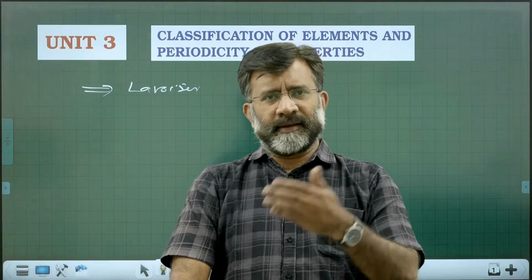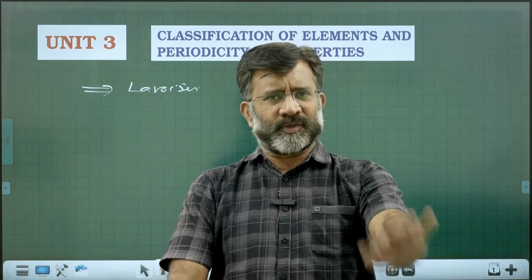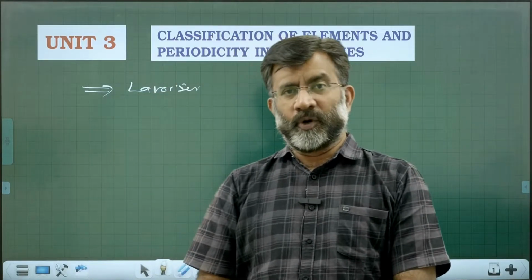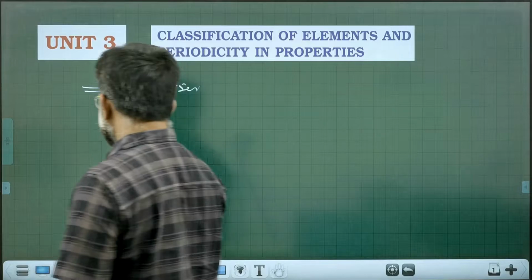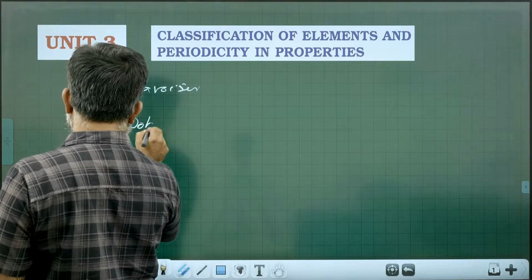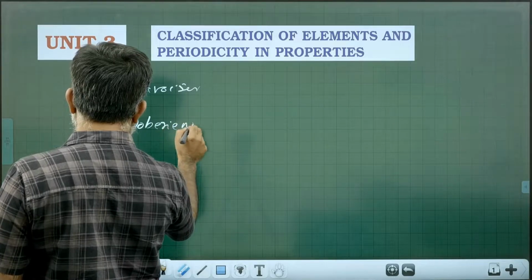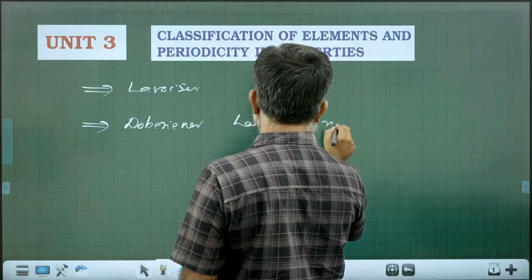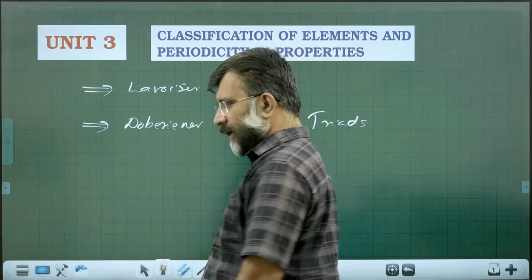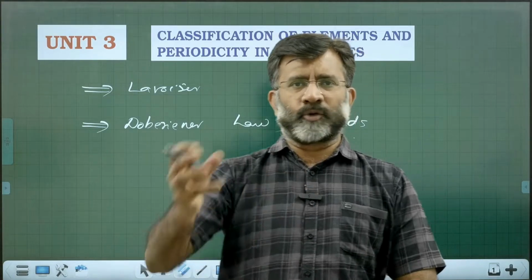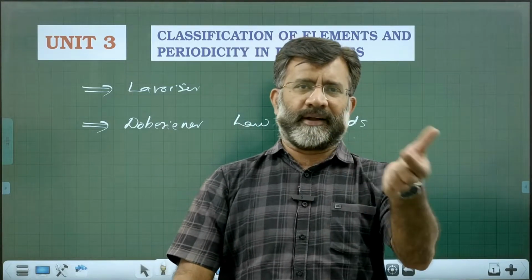Then another important contribution, all these are historical aspects, came from Dobereiner. You might have heard about Dobereiner's law of triads. He grouped the elements into three elements as a group. That is why it is called triads.